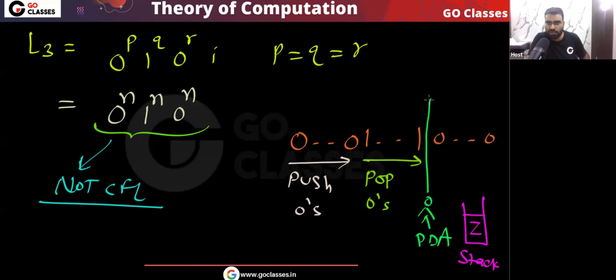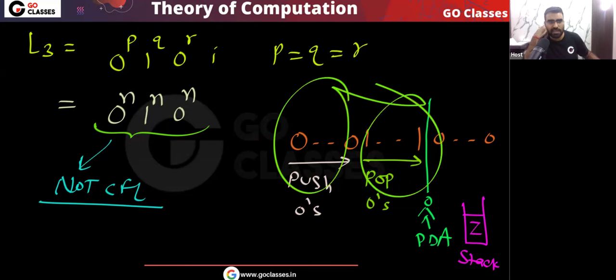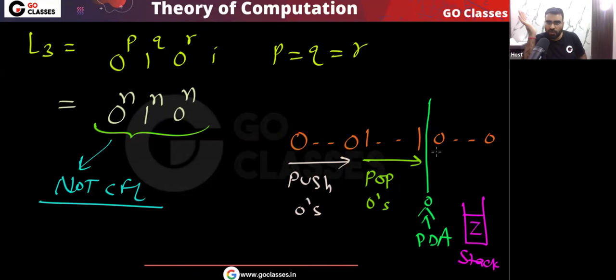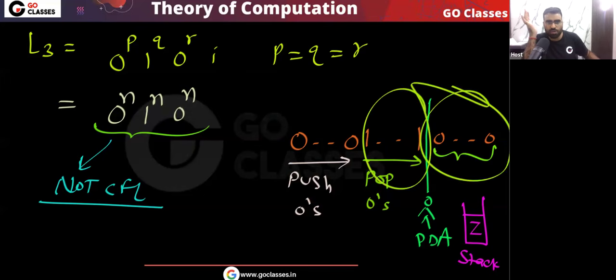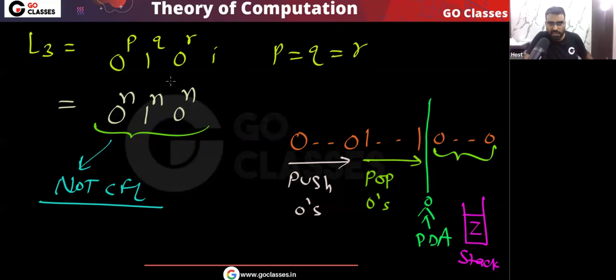So when you are standing here at this moment, your stack does not contain any information about how many 0s there are, how many 1s there are, yes or no? So remember, this information, how many 0s and how many 1s, is gone. Now we cannot compare this number of ones with the number of zeros, yes or no? So this is the idea, that here there is nothing to compare with this 0 power n. Okay, I hope you understood.